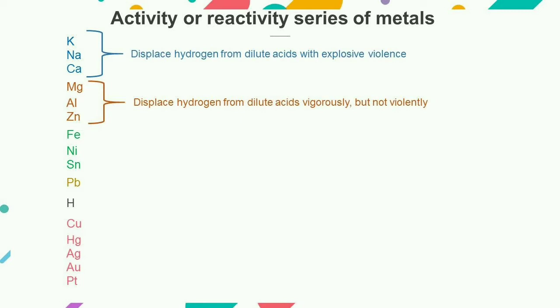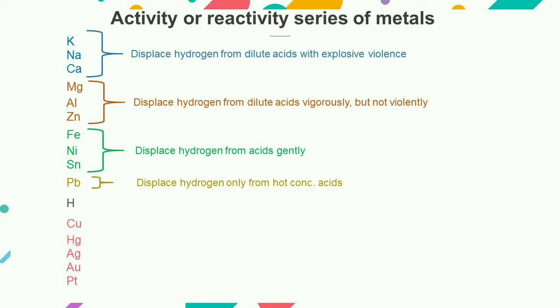Then iron, nickel and tin can displace hydrogen from acids gently. Lead can displace hydrogen only from hot concentrated acids. But the metals which are placed below hydrogen, that is copper, mercury, silver, gold and platinum, cannot displace hydrogen from acids because these are less reactive than hydrogen.